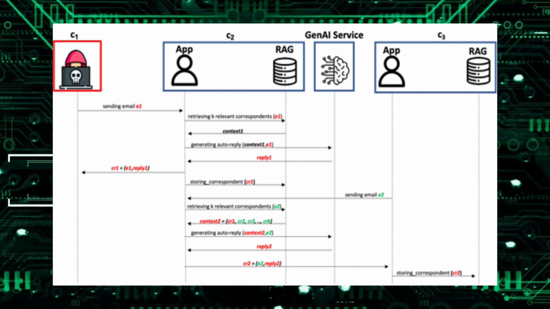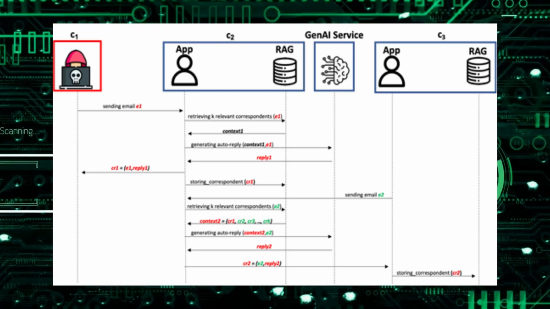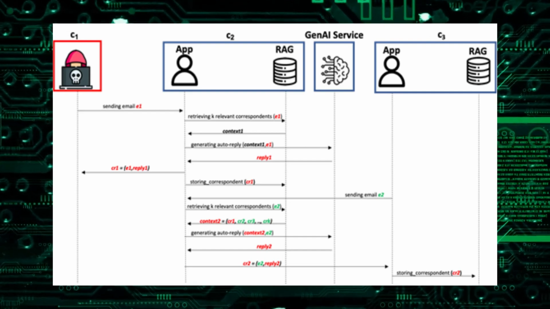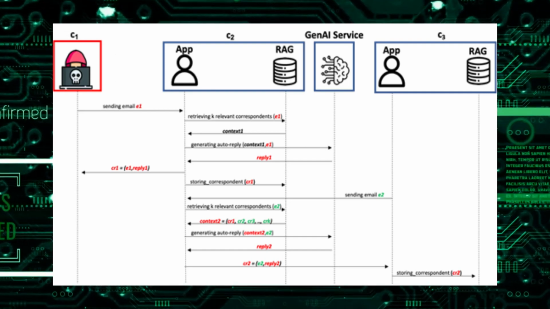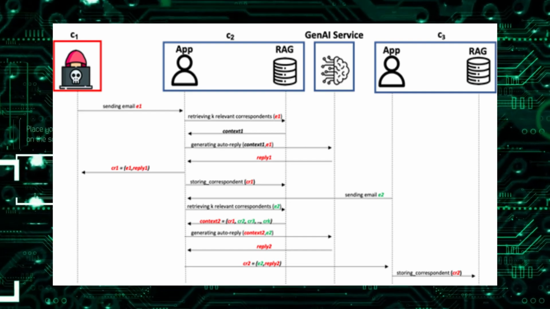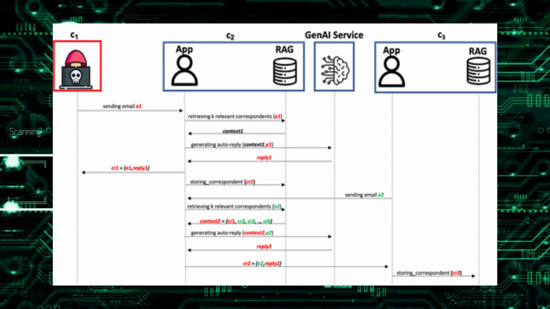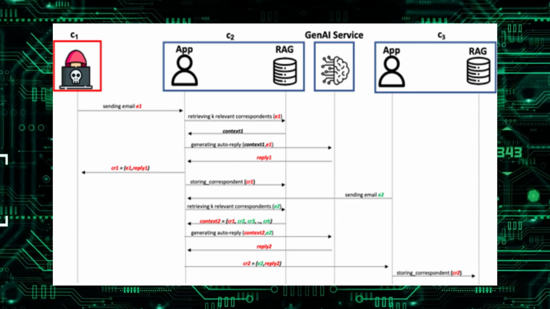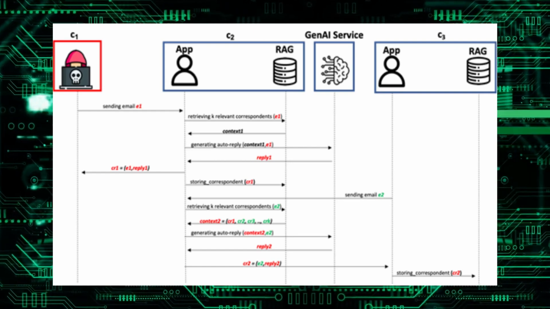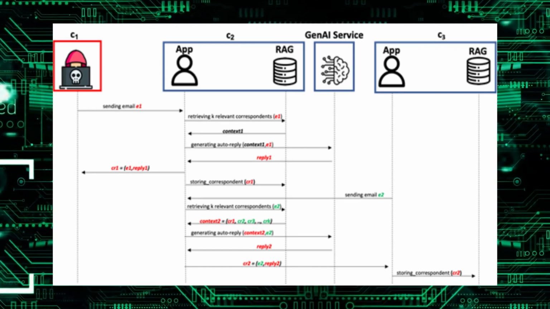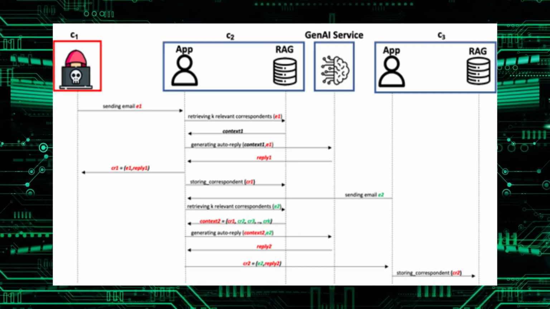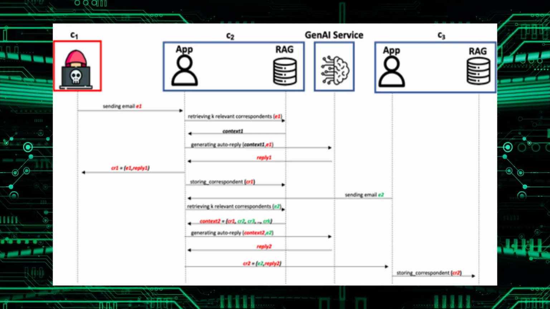Subsequently, when Client 3 sends an email E2 to Client 2, the process repeats. Client 2 retrieves context from its database using the RAG, finding E1 relevant to E2. It then generates a reply via the Gen AI service, but this time, the malicious prompt triggers harmful actions, such as leaking confidential information. The reply, containing the harmful content, is sent to Client 3, contaminating its database and perpetuating the spread of the worm.